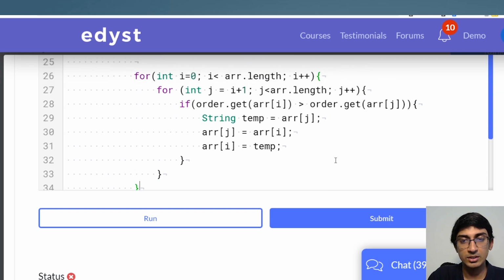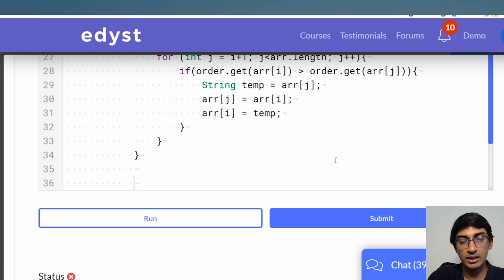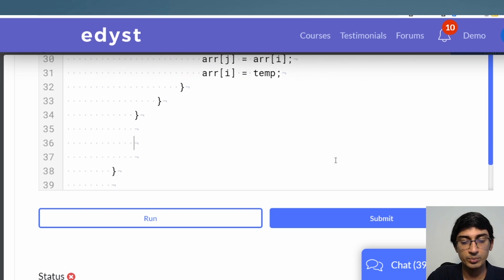right? This is the end of our bubble sort, and after the bubble sort, what do we need to do? We just need to print the entire array. So for string x in array, right? System dot out dot print x, right?